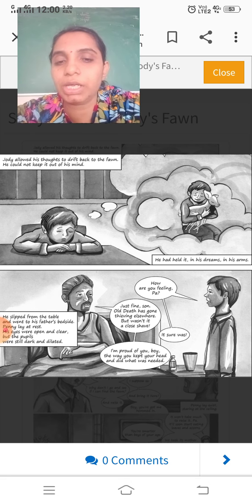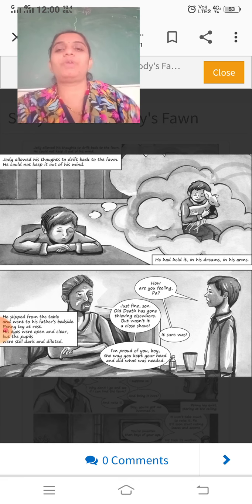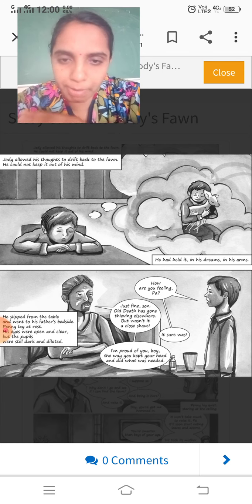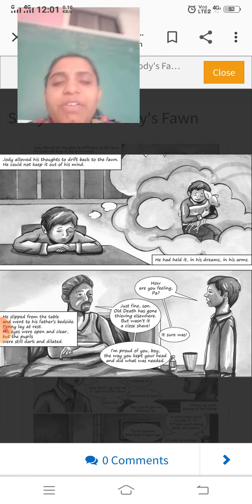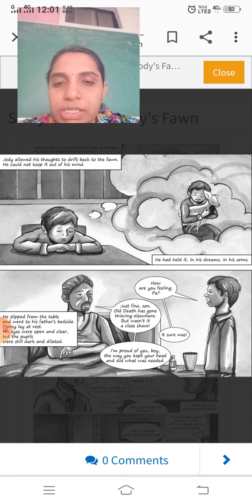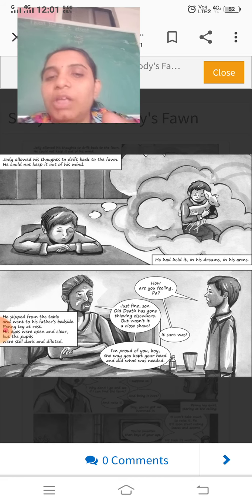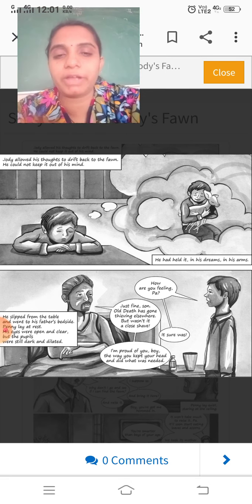Now here Geordie came to meet his father. His father was sick, ill. Why was he ill, what happened to him, we are going to get that information. How are you feeling, Papa? Just fine, son. Old death has gone thieving elsewhere, but wasn't it a close shave? It sure was. I am feeling proud of you, boy, the way you kept your head and did what was needed. Now here they both are discussing. The father is saying, really beta, I am proud of you, you have done very well.